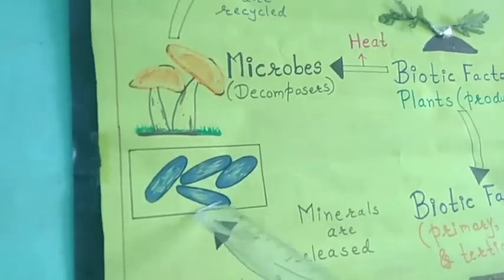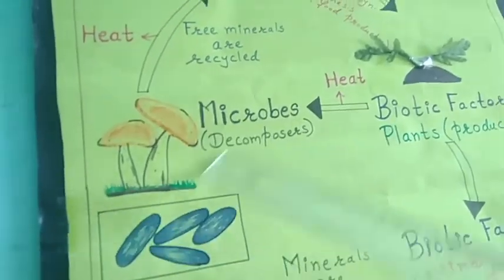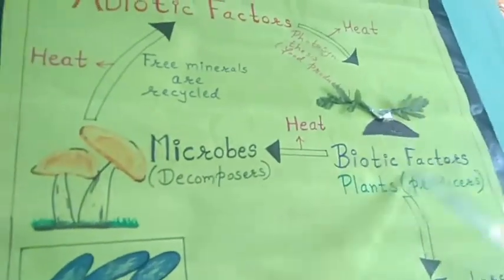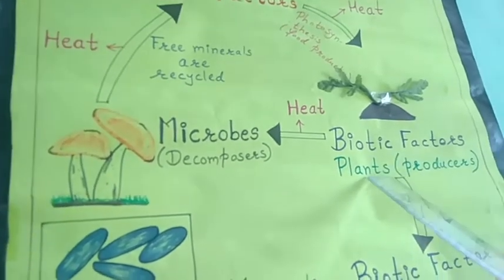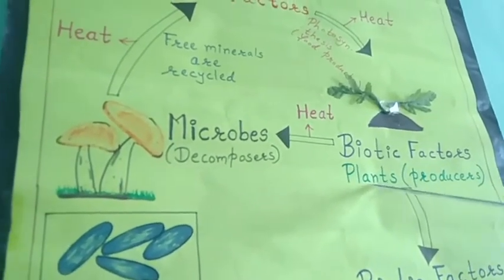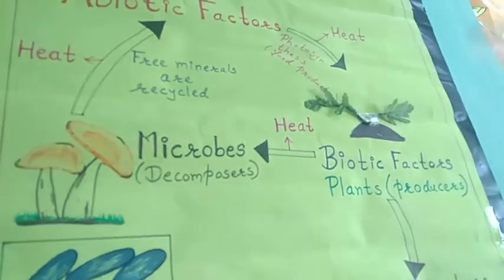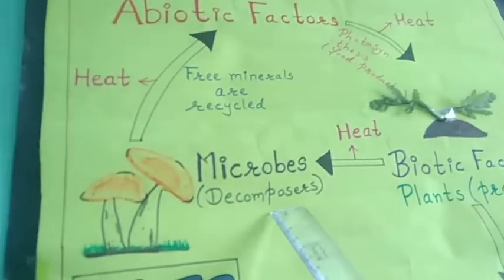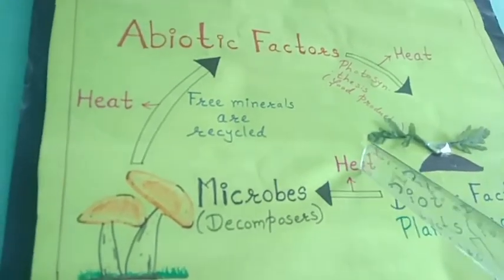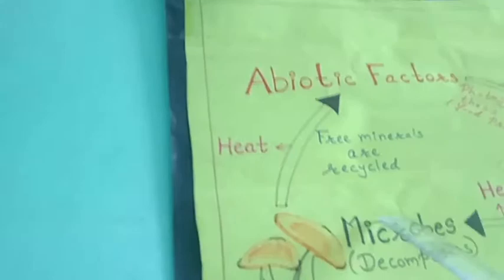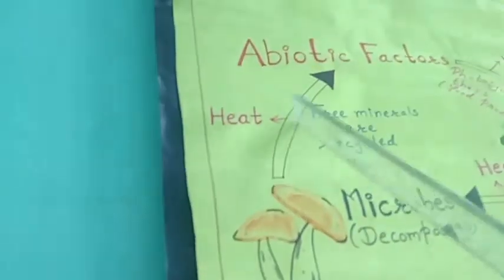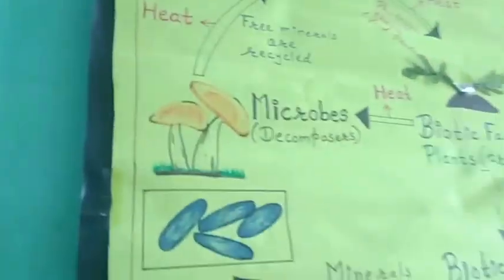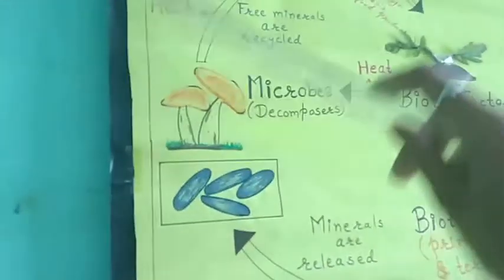Here you can see microbes, and here a mushroom is given. They are also decomposers. When the plant dies, microbes act on it, and heat is released, and free minerals are then recycled. This chain then continues forever.